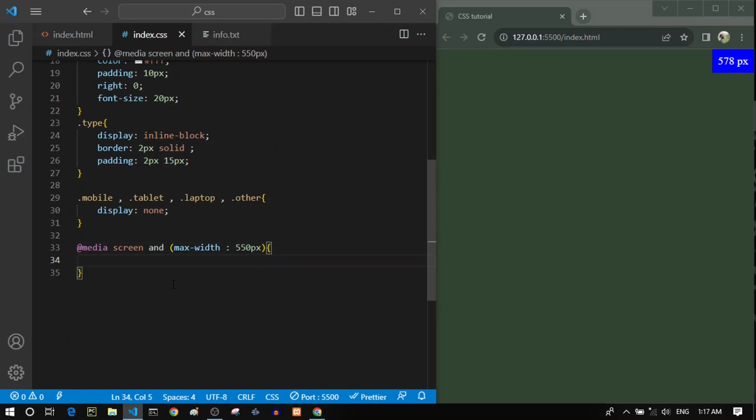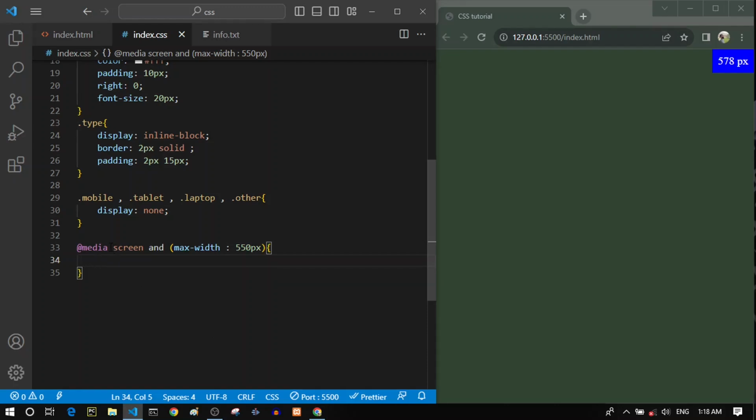Everything that we write inside these curly braces will be applied for the devices on which this condition is true. For example, they should be the media type of screen and their maximum width should be 550 pixels, which means that they should be smaller than this. So we can say that this kind of device is a mobile, a cell phone. Because they are smaller than 550 pixels, it makes sense, I think.